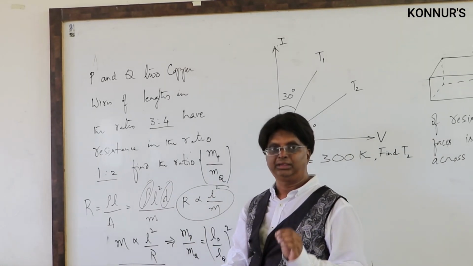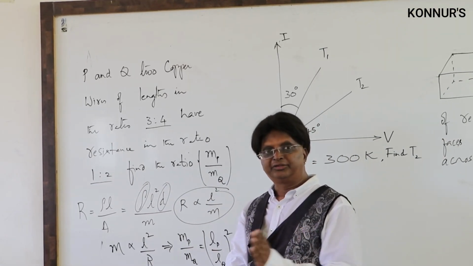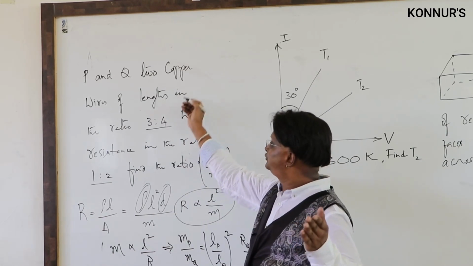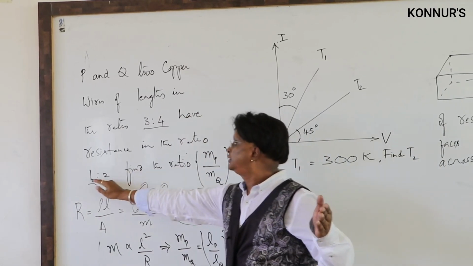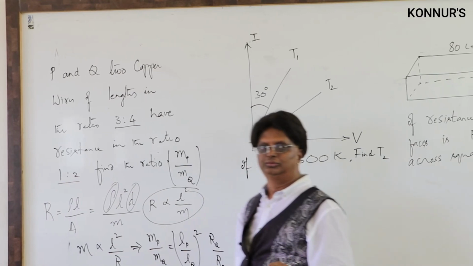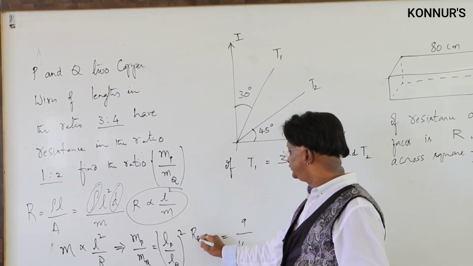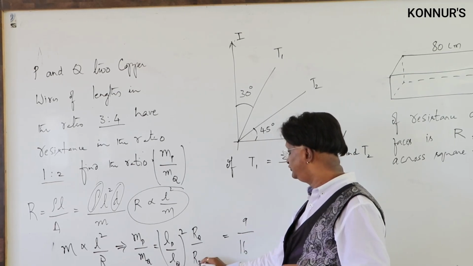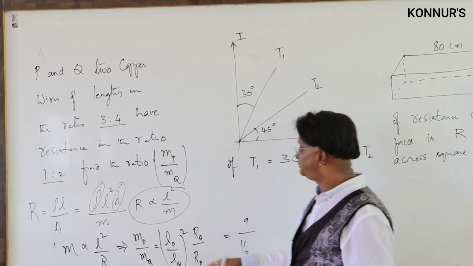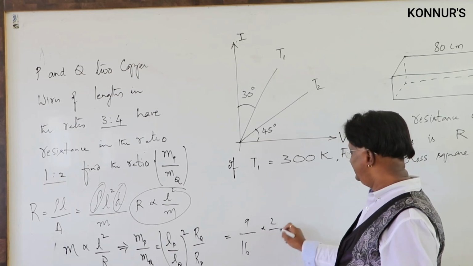This is what you should be very cautious about. Order is important. There it is given as P and Q, resistance of P and resistance of Q. Here the order is resistance of Q by resistance of P, inverse. RQ by RP, therefore it is 2 by 1.